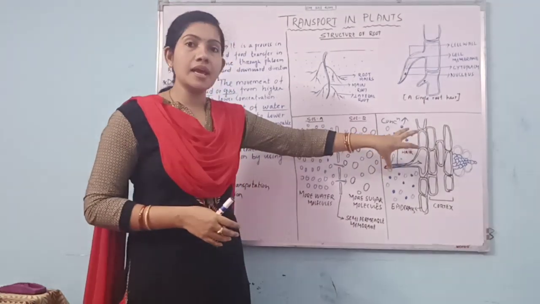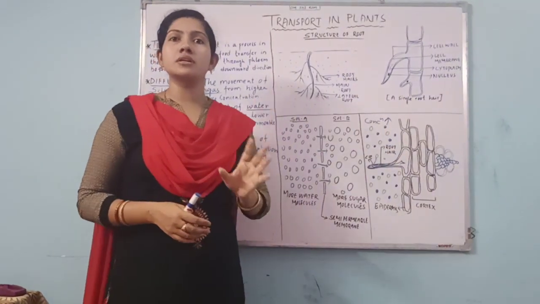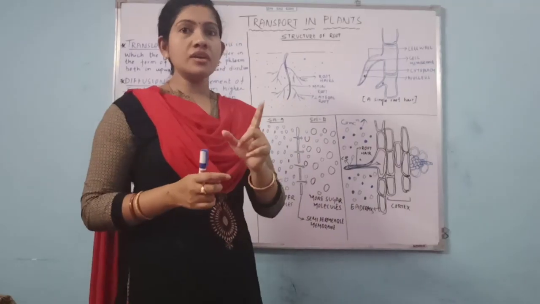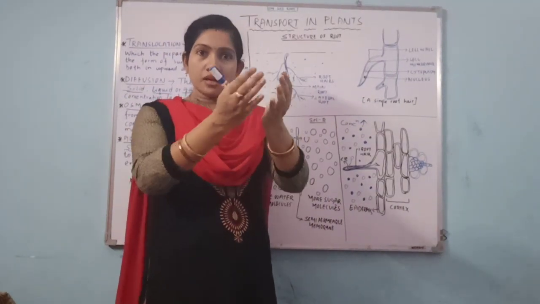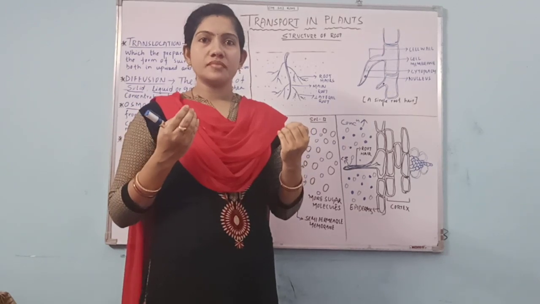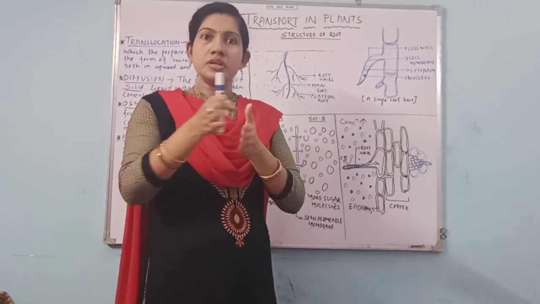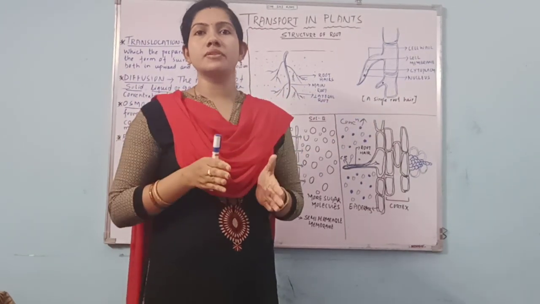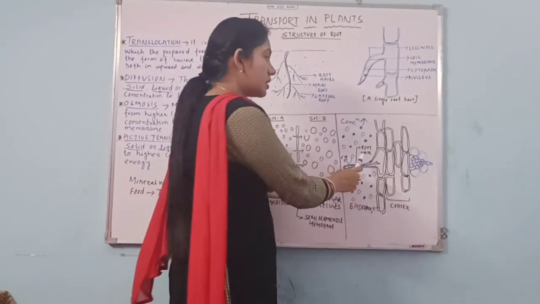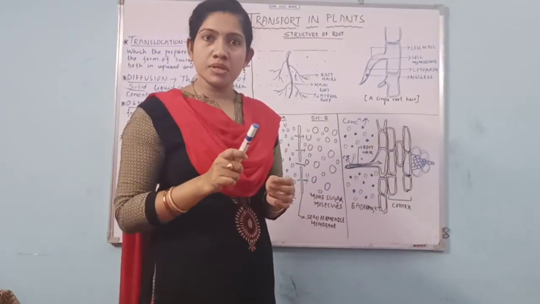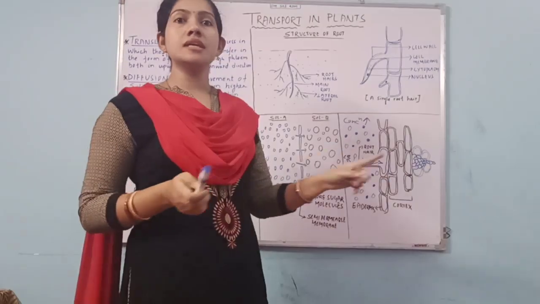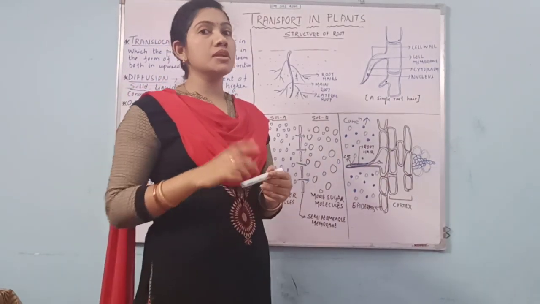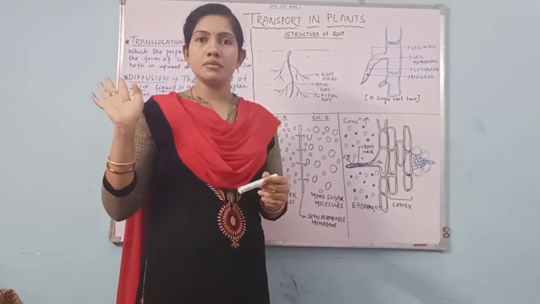Okay, these three terms are related to how root hair absorbs mineral and water. And remember, it will not absorb mineral and water at the same time. It absorbs water differently and mineral and salt differently, because the cell wall is freely permeable and the cell membrane is semi-permeable. Cell membrane will not allow the mineral salt.